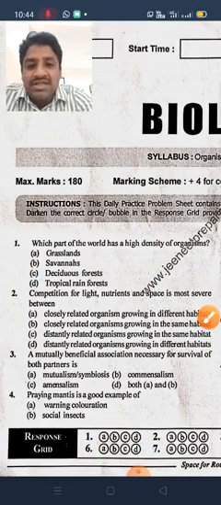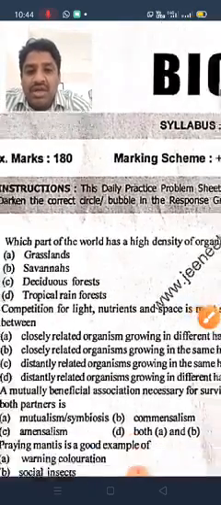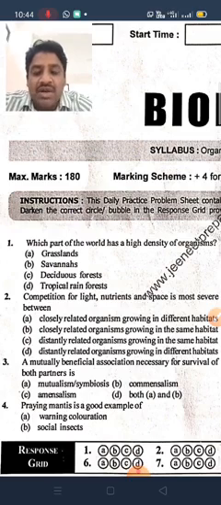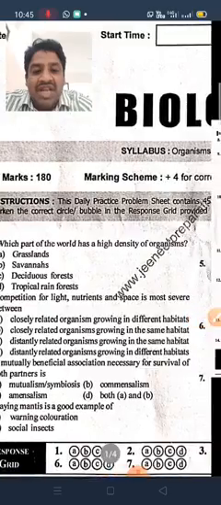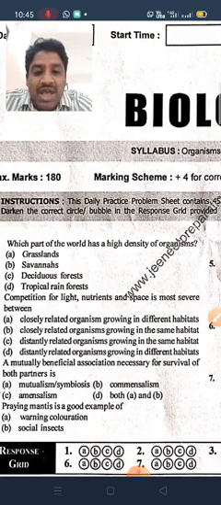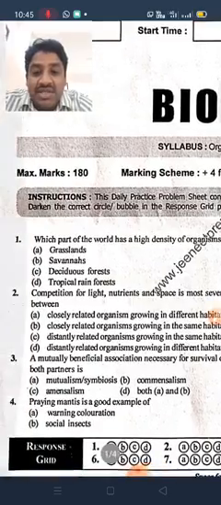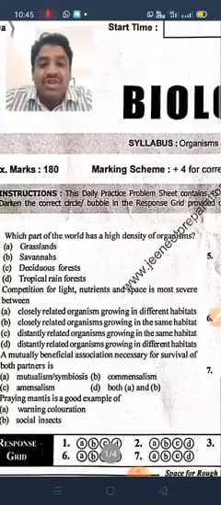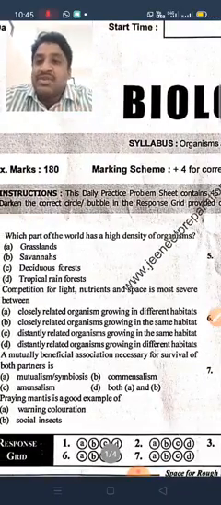Next, second one: competition for light, nutrition and space is most severe between: closely related organisms growing in different habitats, closely related organisms growing in the same habitat, distantly related organisms growing in the same habitat, distantly related organisms growing in different habitats. Competition for light, nutrients and space is most severe between closely related organisms.